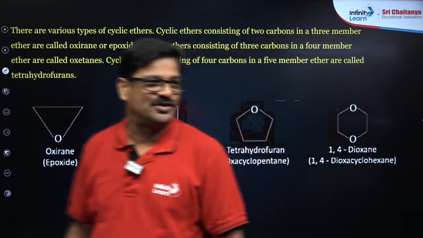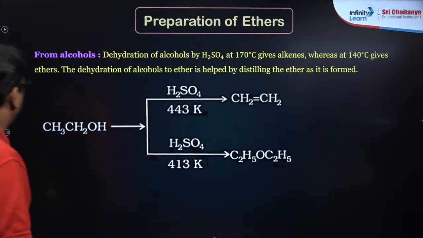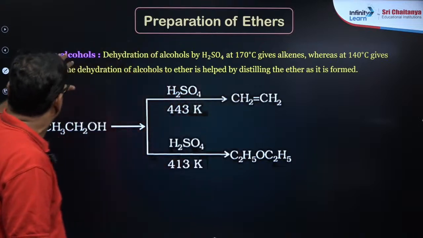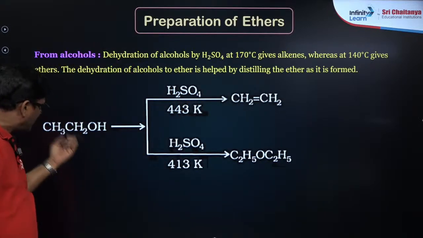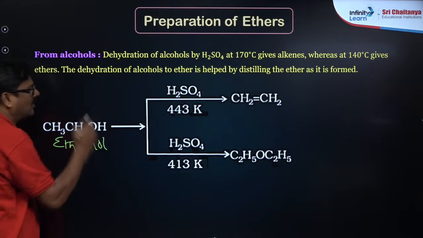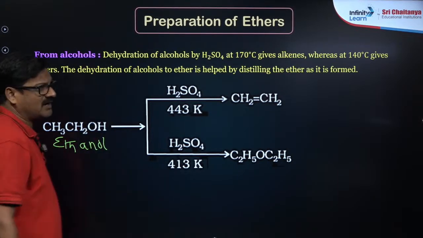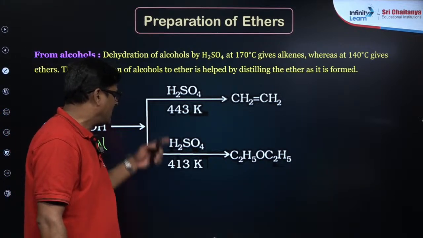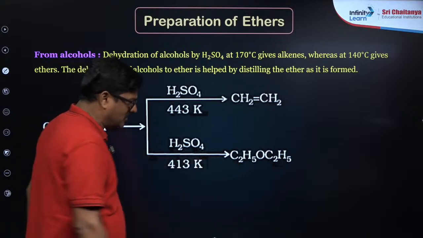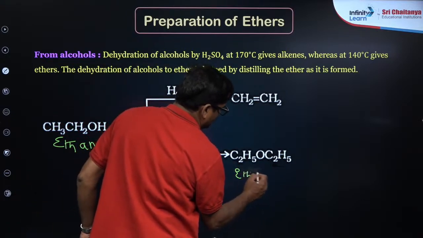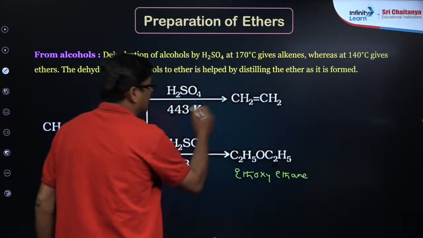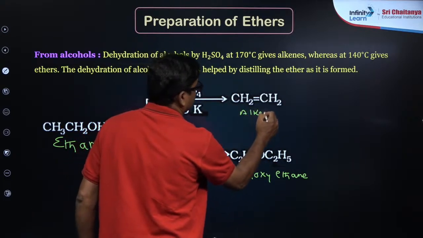And here you can see, preparation of ether है बेटा. So preparation of ethers you have from alcohol. मान लो ये ethanol है, अगर ethanol आप H2SO4 से रिएक्ट करोगे तो 443 और 413, सो कम टेम्परेचर में आपका ईथर मिलेगा, so ethoxyethane, and at high temperature alkene is going to be formed.